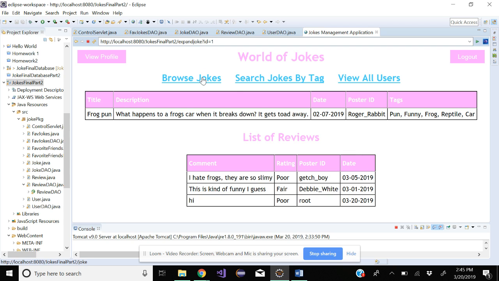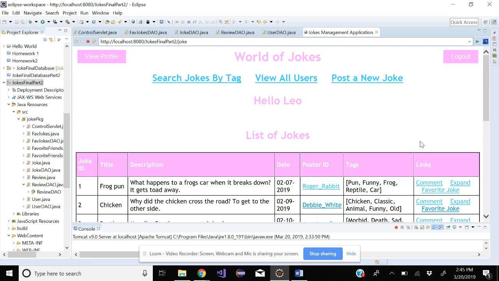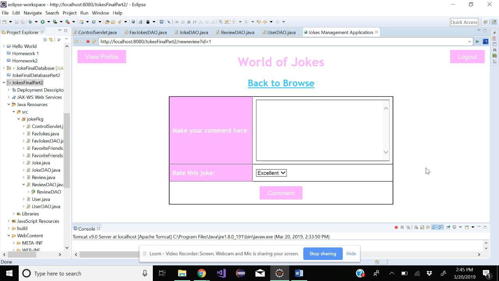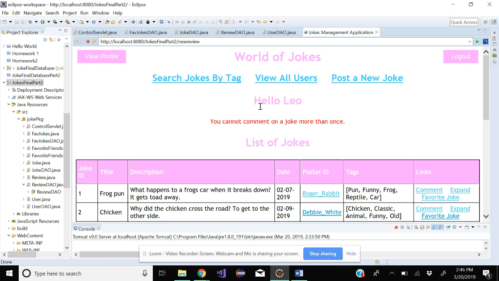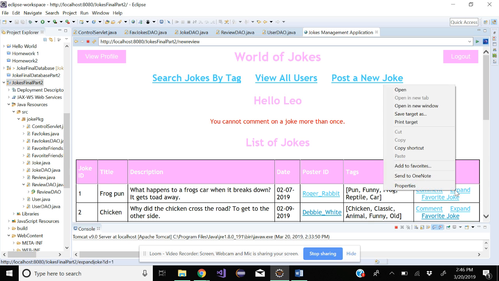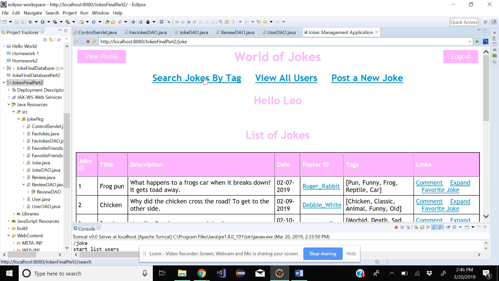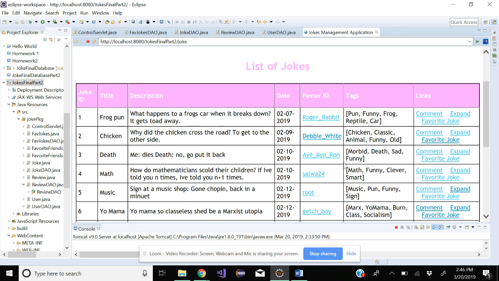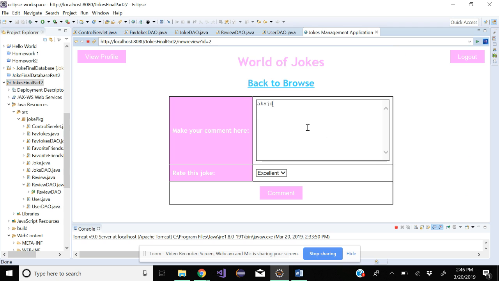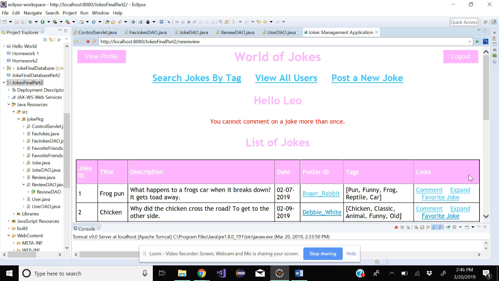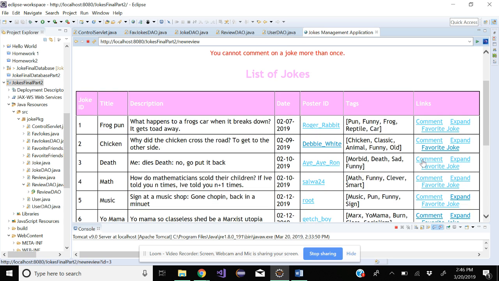So if we go back to browse jokes and I try to comment on that again, you cannot comment on a joke more than once. If I go back to expand that joke again, it didn't log my second comment that I tried to make. So if I go back to browse jokes and I try, that was one comment today. If I try commenting on this one, that's 2 comments today. Oh, I've already commented on that one.